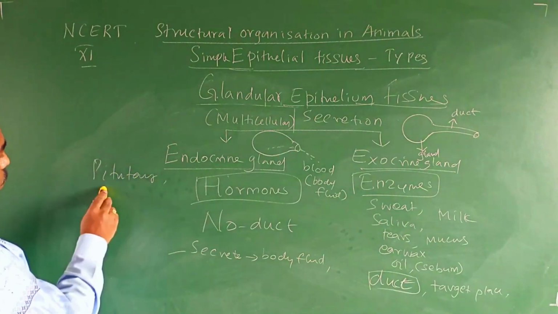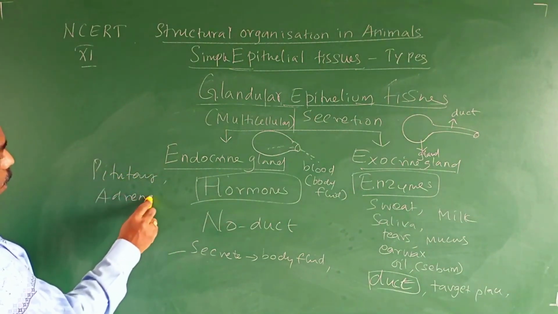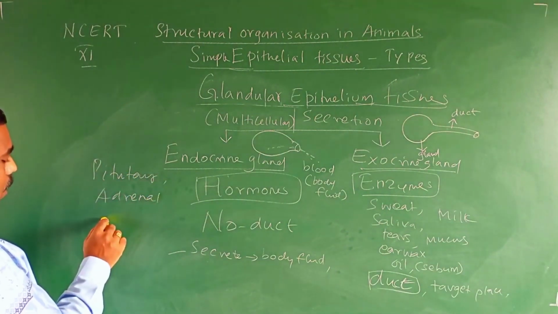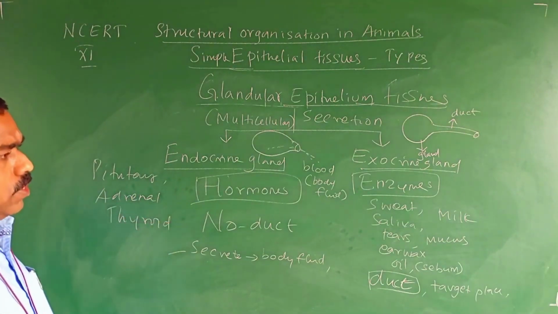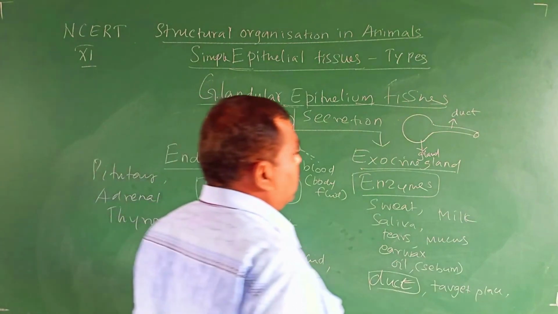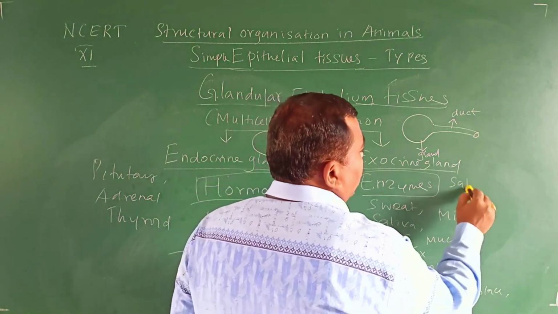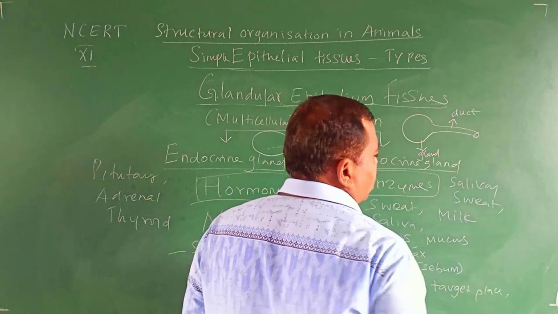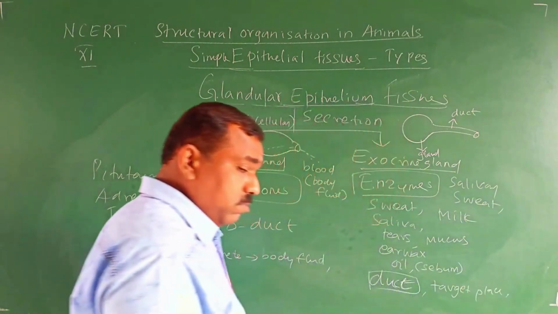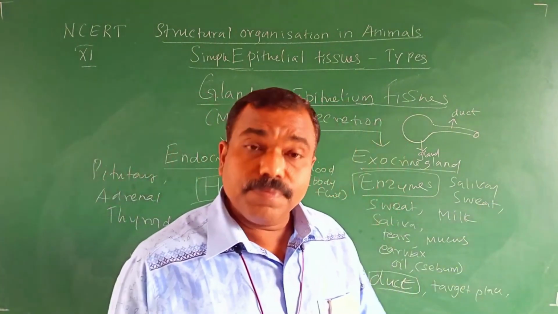Examples of endocrine glands: pituitary gland, adrenal gland, thyroid gland, etc. Examples of exocrine glands: salivary gland, sweat gland, etc. Enough for the day.